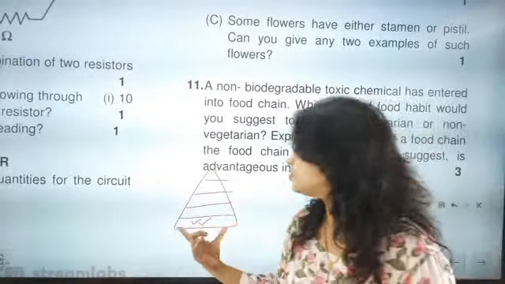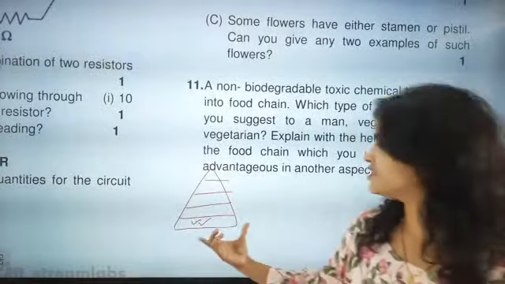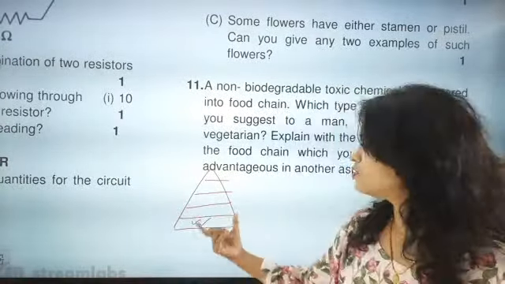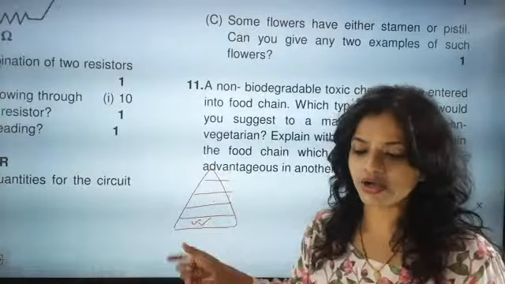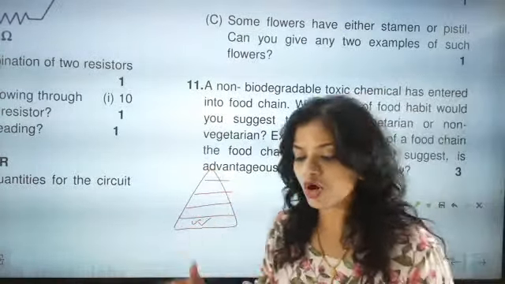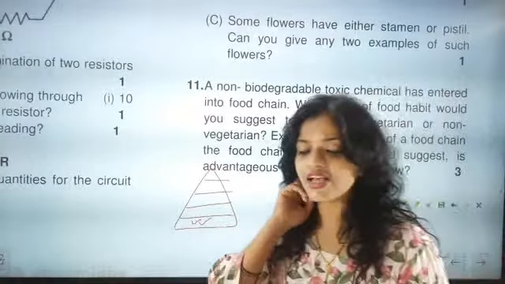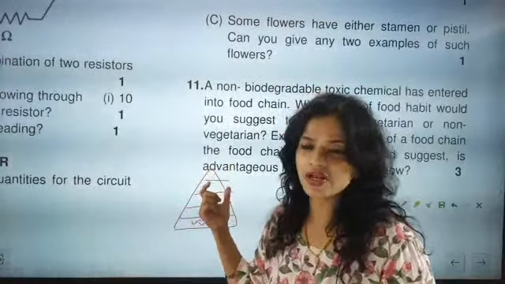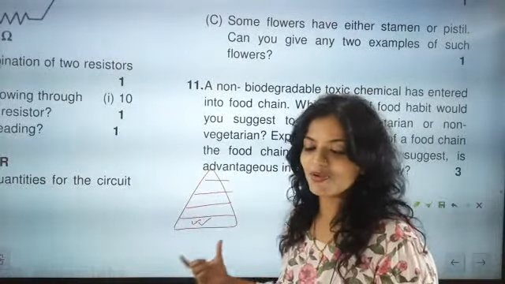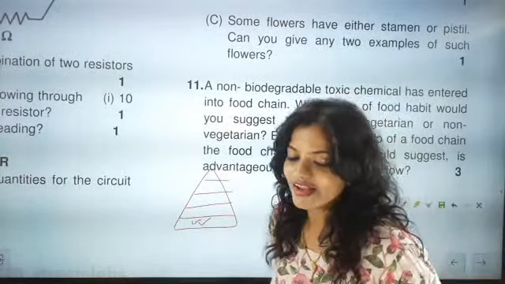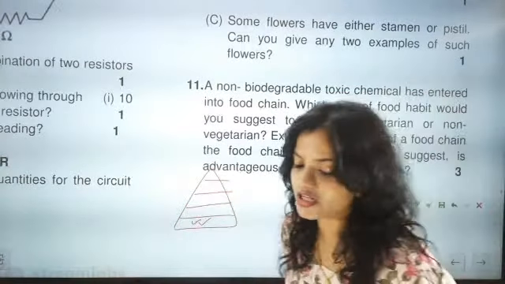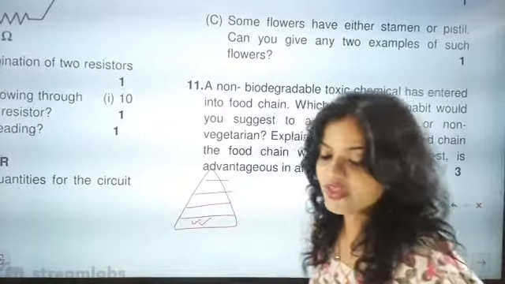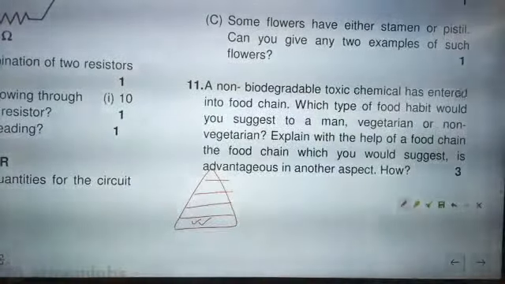So if we eat the plant section, then we will get more energy. Also, the more we go to carnivores, to different levels, the more toxic it will get. So the toxic amount will be less in the lower trophic level and more in the higher trophic level. Primary, secondary and tertiary consumers will have more chemical content in them, so that will be more of a problem.